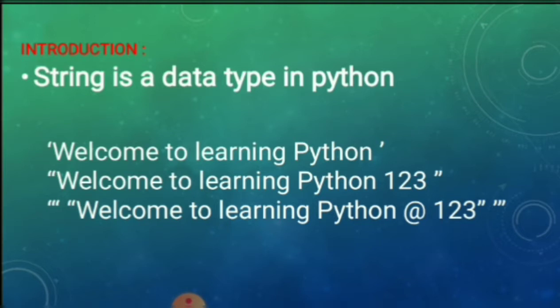In Python, strings are immutable. That means once you define a string, it cannot be changed during the execution.